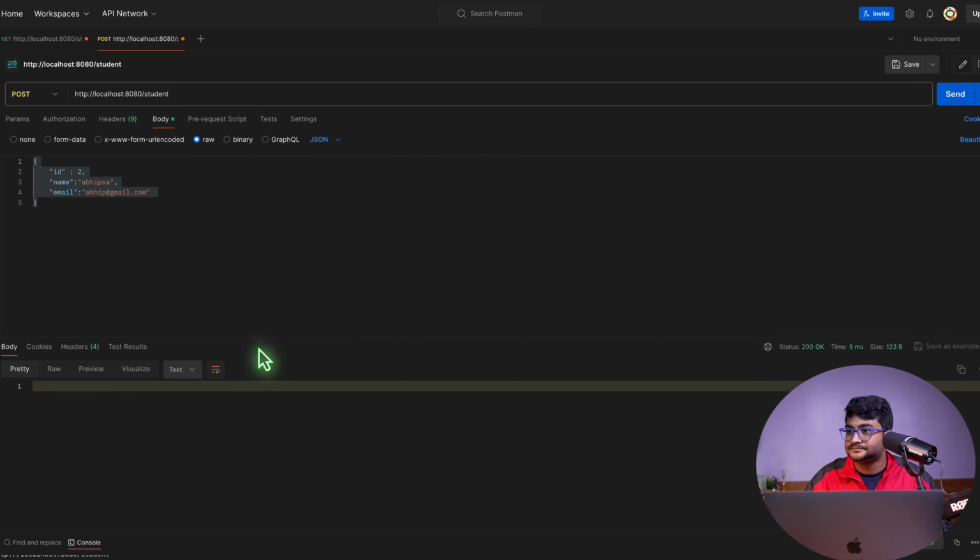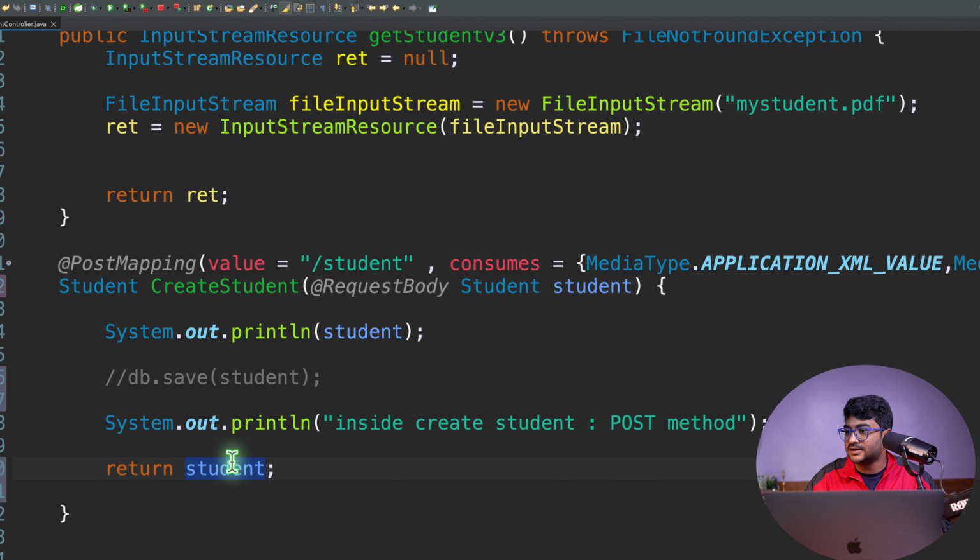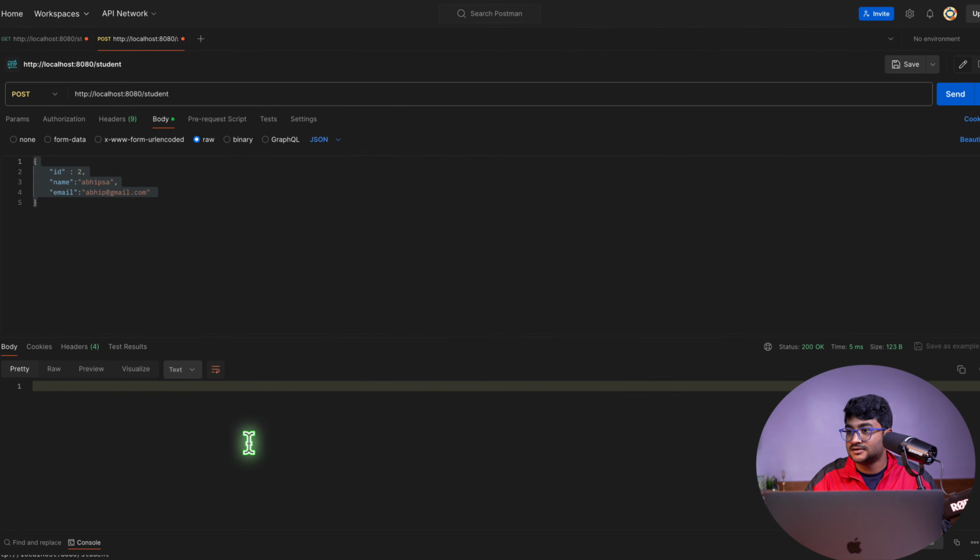Click on send. Okay, I got 200 OK here, but where is my data? I get nothing over here. So let's go over here, create student, post method. This is something that's supposed to return. So it is not returning me that.